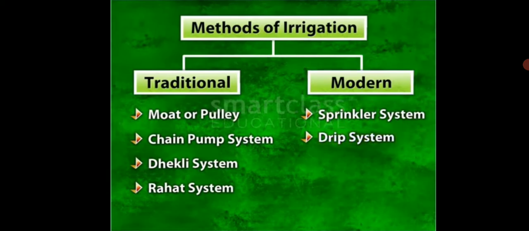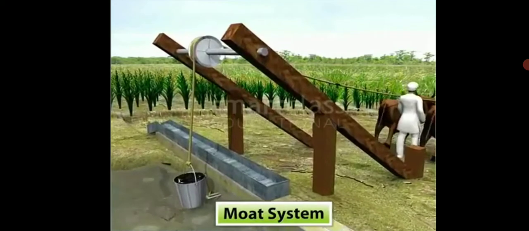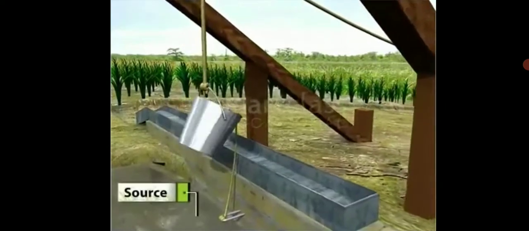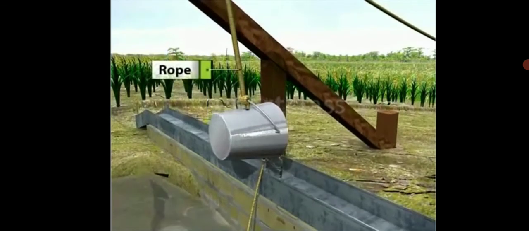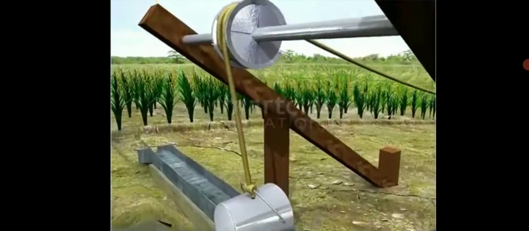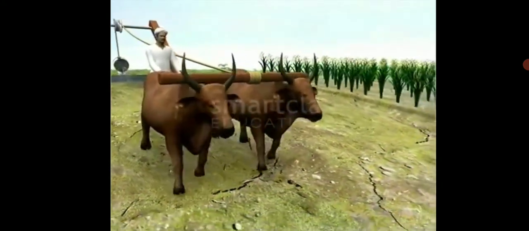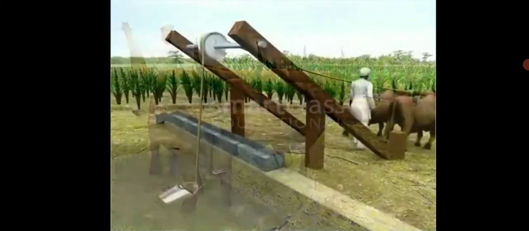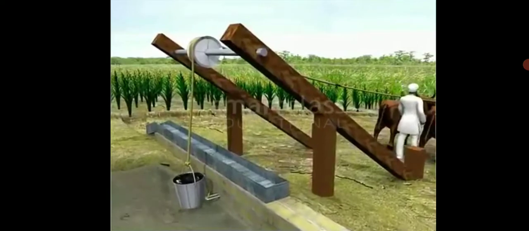Now let us see moat or pulley system. It is a type of pulley system that involves pulling water with the help of a bucket from the well. By this process, with the help of a pulley, water is directly taken out of wells and is used to irrigate a field. And through this channel, water reaches all the crops.